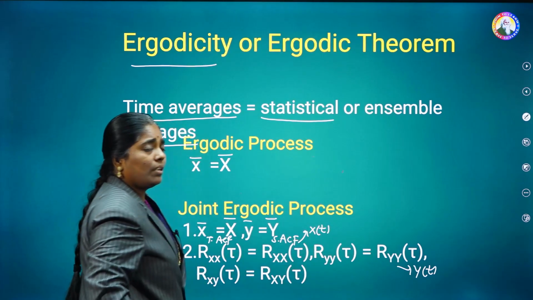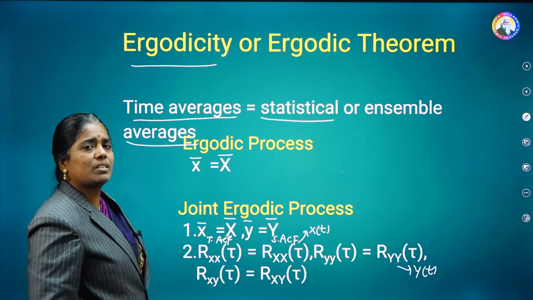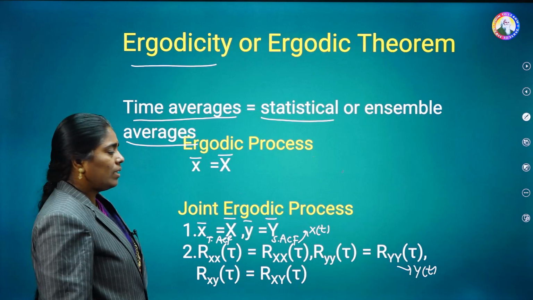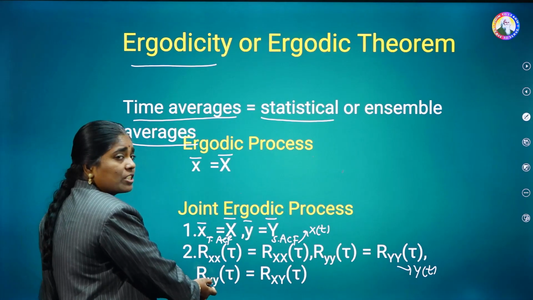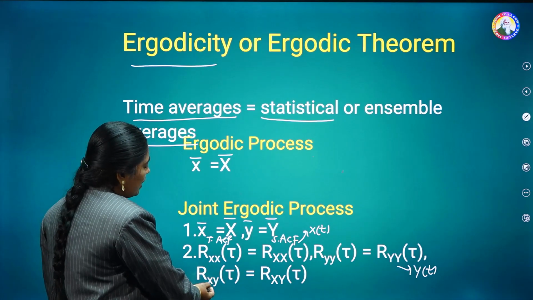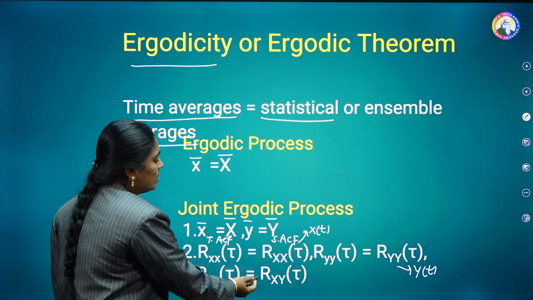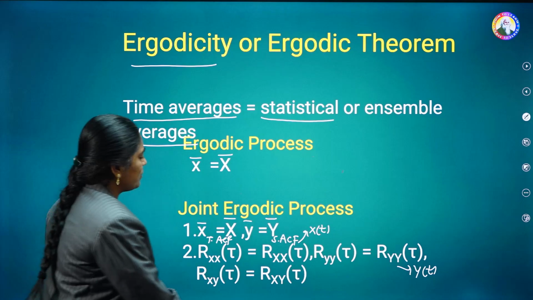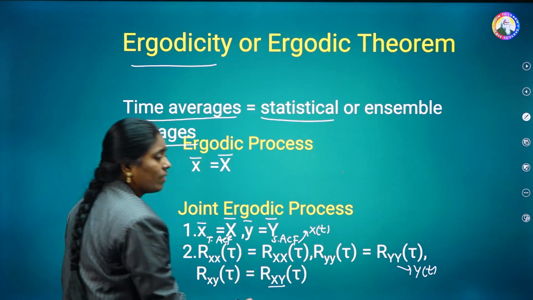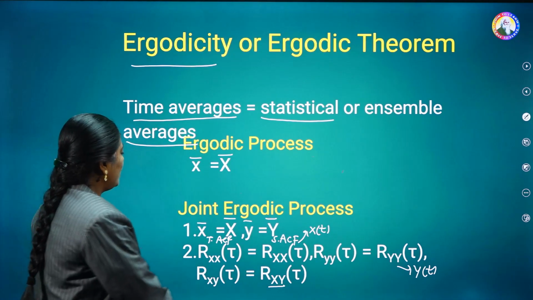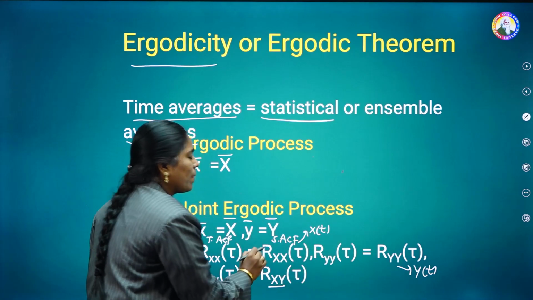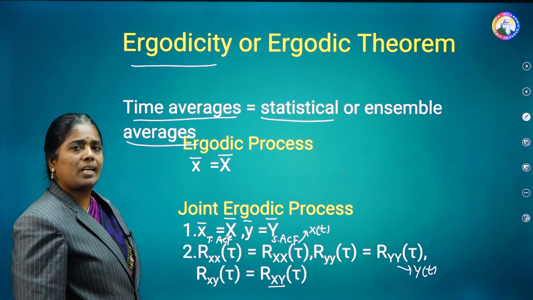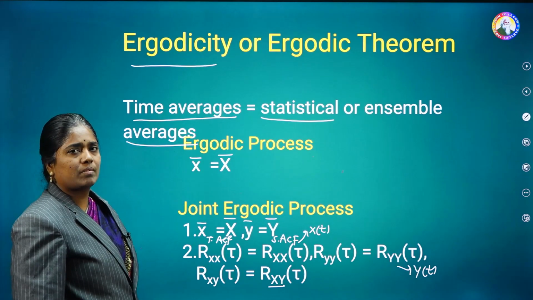And these two are individual correlation functions known as the autocorrelation functions. Now if you combine both, then we define the cross correlation function. This is the time cross correlation function equal to the statistical cross correlation function, because we have xy. So the second condition is that the time correlation functions are equal to the statistical correlation functions.